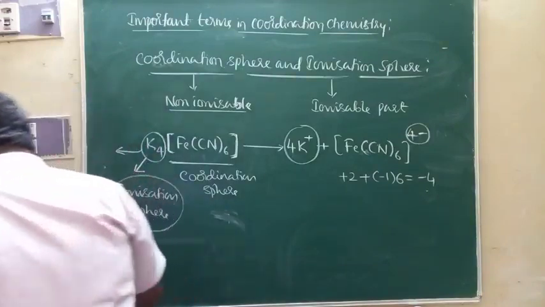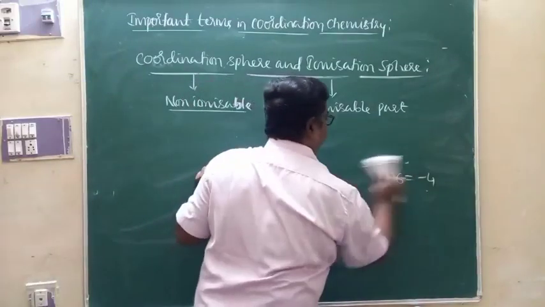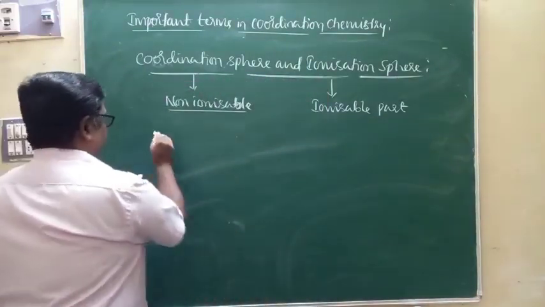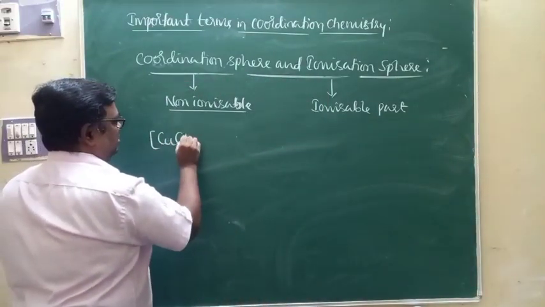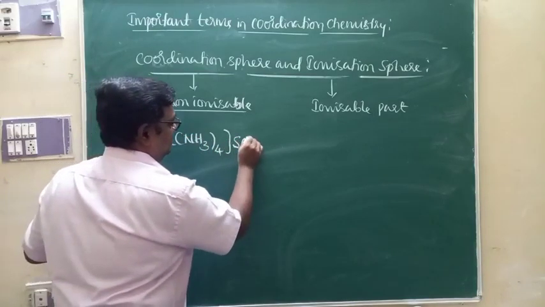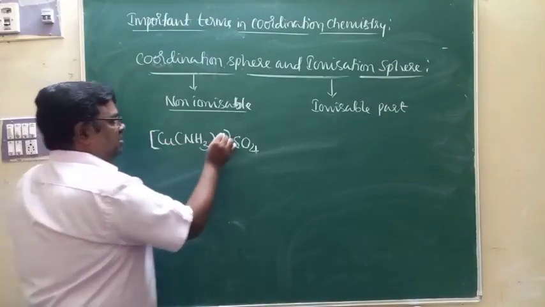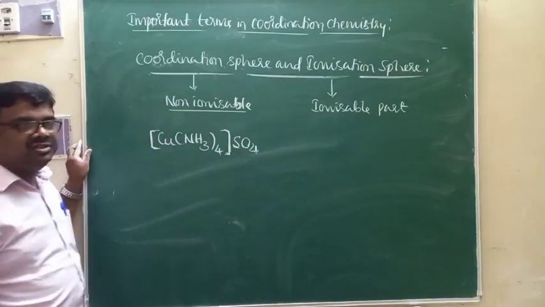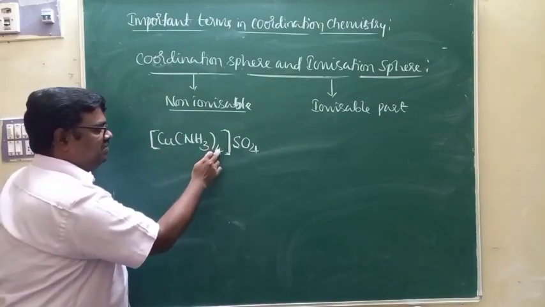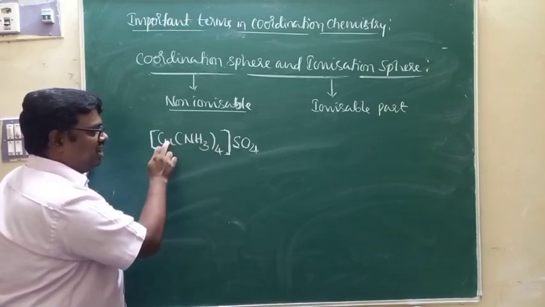Similarly, if I take one more example, that is [Cu(NH3)4]SO4. This is one more complex. Just observe the one which is written inside the square bracket, [Cu(NH3)4], 4 ligands attached to the central metal ion through coordinate bonds.